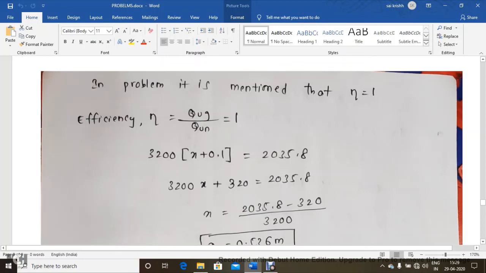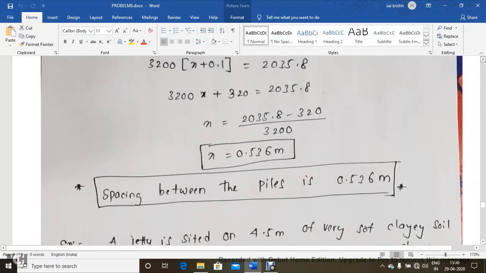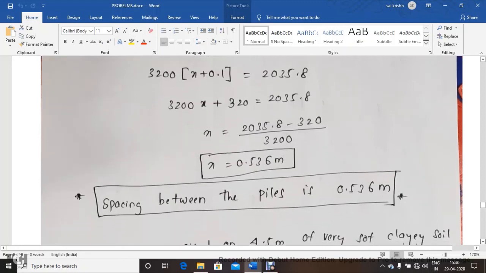QUN we have got 2035.8. So we are equating these two, and finally if you resolve for x, it is equal to 2035.8 minus 320 divided by 3200. We get x as 0.536. The spacing between the piles is 0.536 meters.